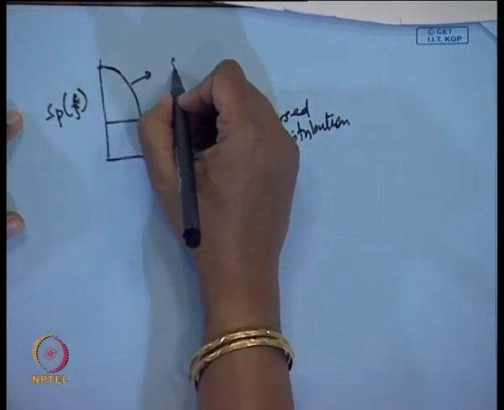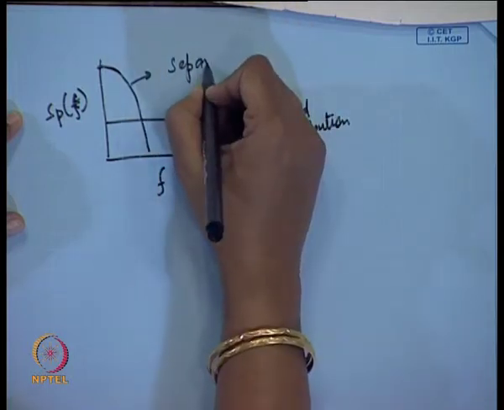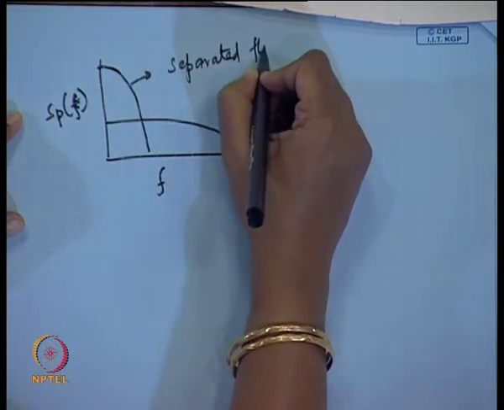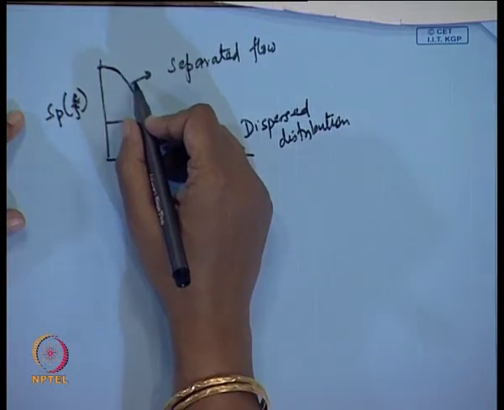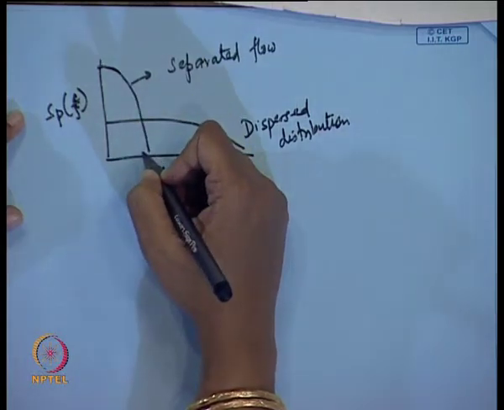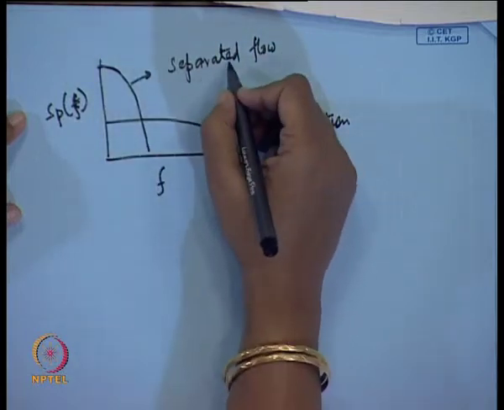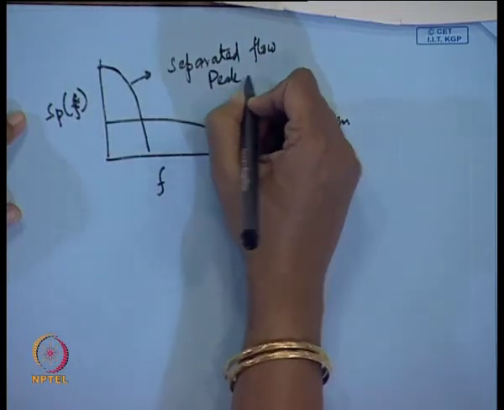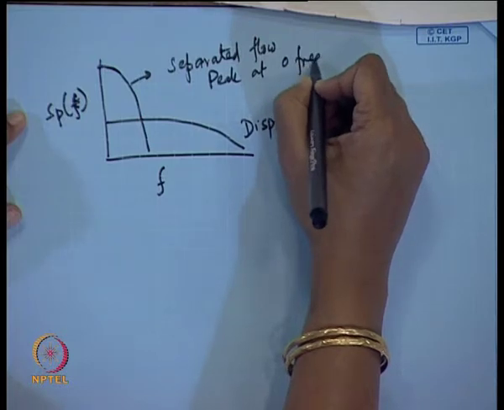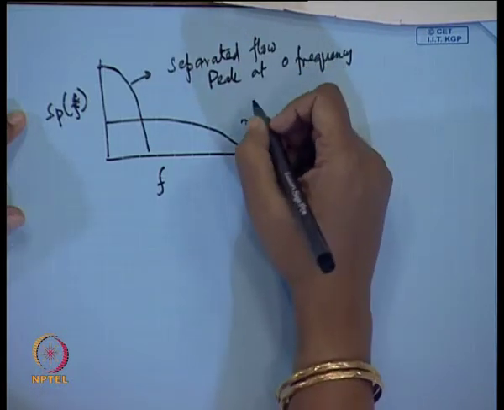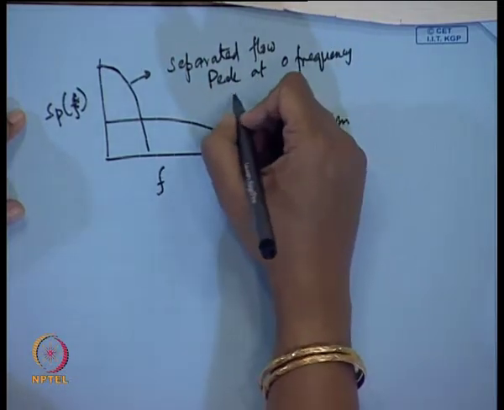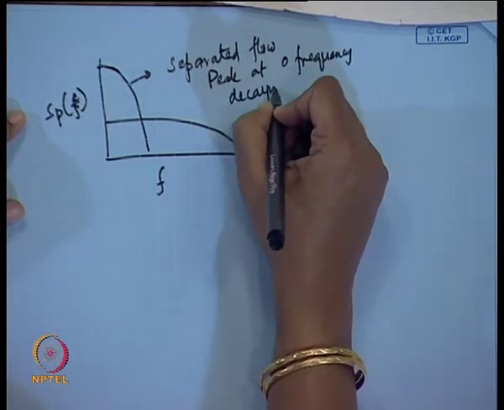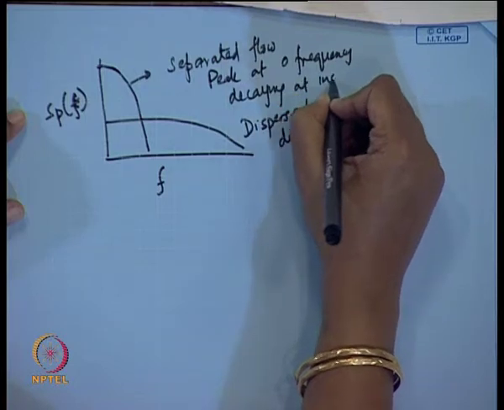For any separated flow, you get a peak at f equal to 0, and this decays rapidly with increasing f.